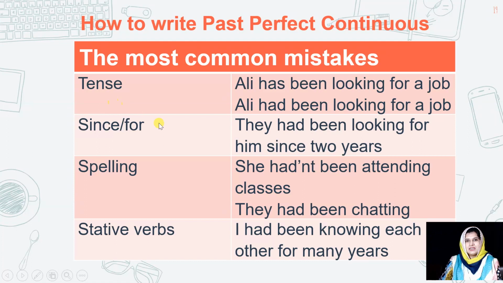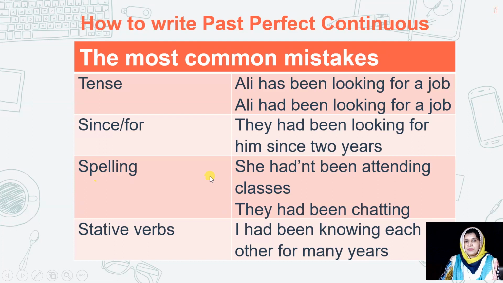Now we'll see the most common mistakes in past perfect continuous tense. Like Ellie has been looking for a job. Is it correct? Now once you have done a lot of exercise, I hope you can understand that this has is problematic here. So how would we change it? Ellie had been looking for a job. Sometimes we do mistakes with since or for, like they had been looking for him since 2 years or for 2 years. You are right. This since is wrong here. So what should we say?